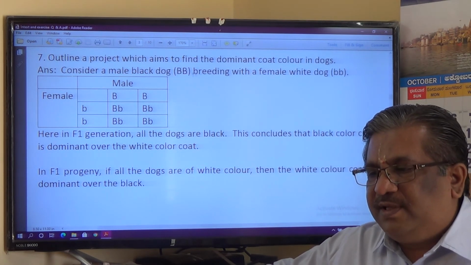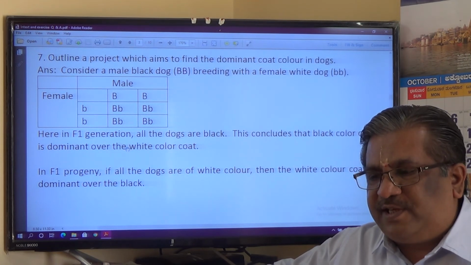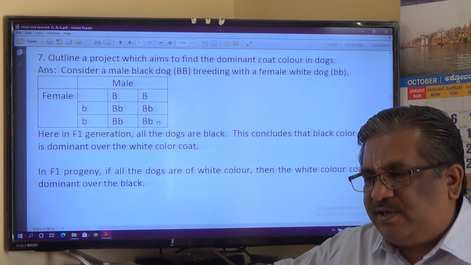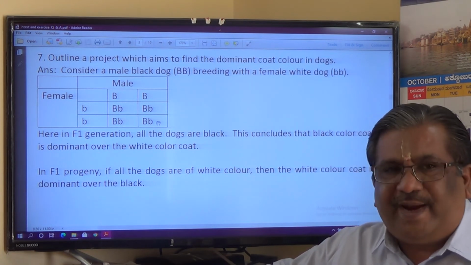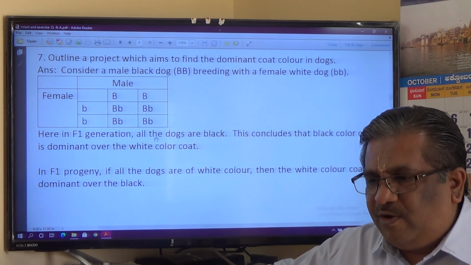Suppose this capital B represents white. In that case, all F1 generation dogs will be white in color. In that case, white color is the dominant trait. I hope you understand this.